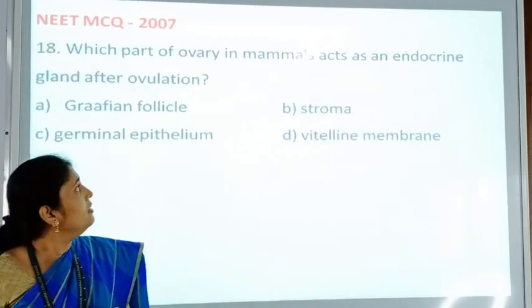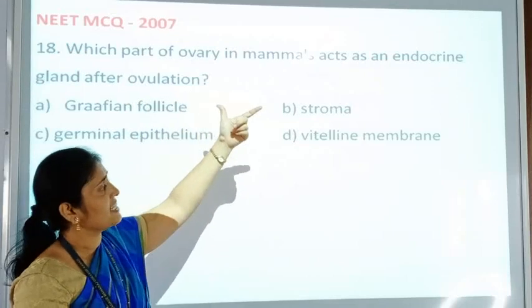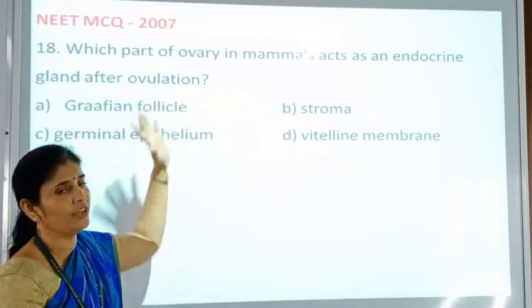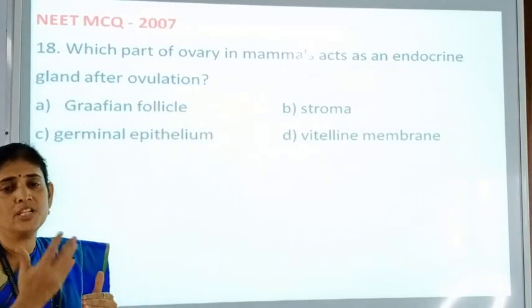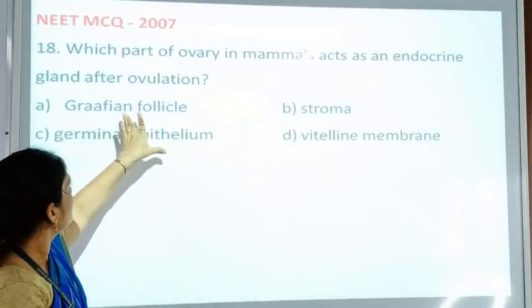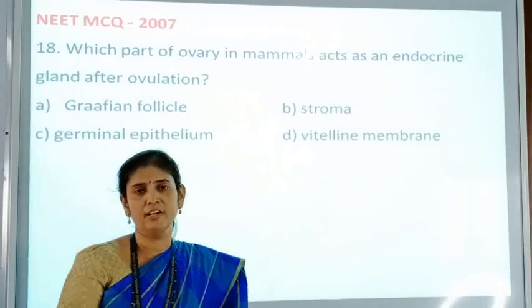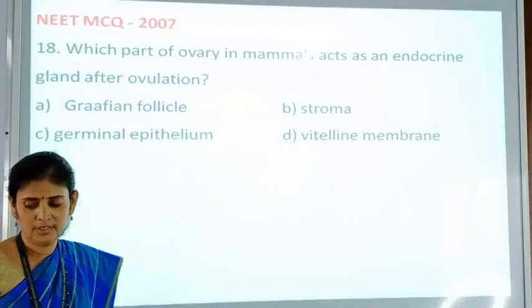Okay. Next question: which part of the ovary in mammals acts as an endocrine gland after ovulation? After ovulation, which part is acting as an endocrine part? So here: Graafian follicle, stroma, germinal epithelium, and vitelline membrane. What is the answer here?